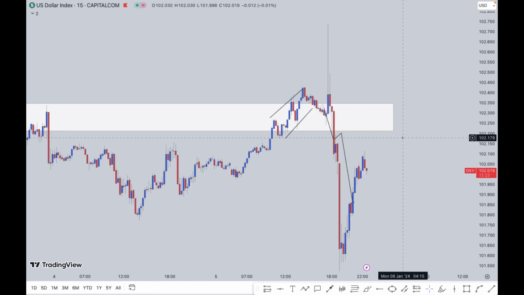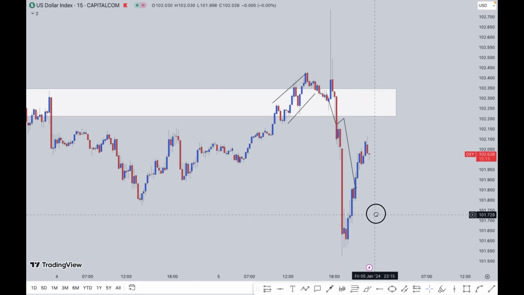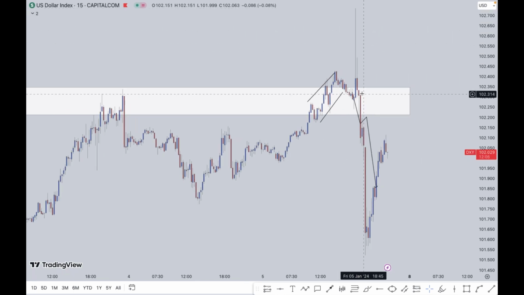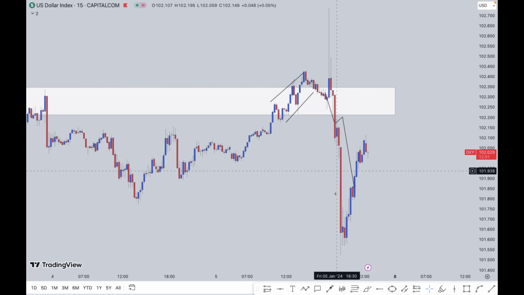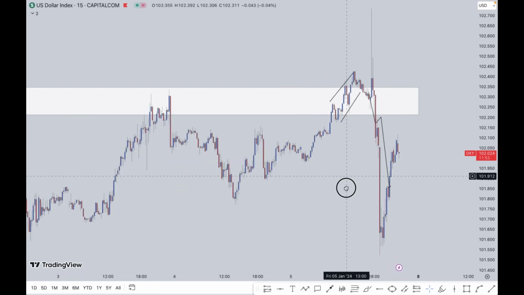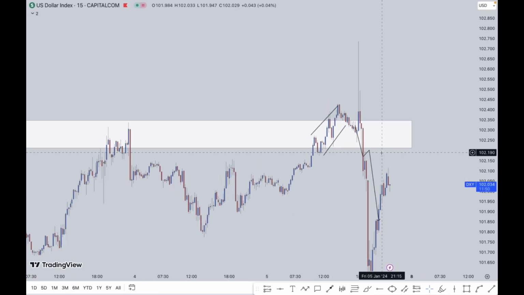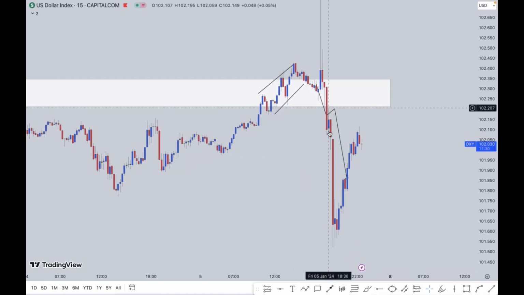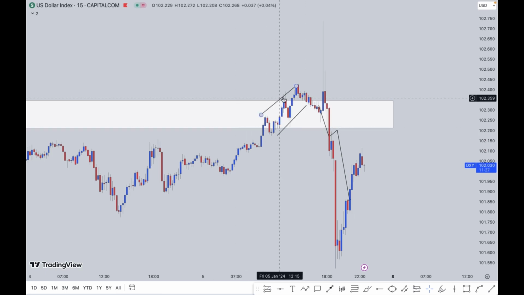So if you look at it, the news was just an excuse to put people on the wrong side of the market, take them out, and then eventually go into the right direction. As you can see, price just went to the upside, took people out, and then eventually went into its rightful direction, right? So technically we're right, this is what the market is actually supposed to do, but the news just took people out of the market. On a normal day without the news, this would have been a trade that I would take to the downside, right? So I mean, it was a good analysis.